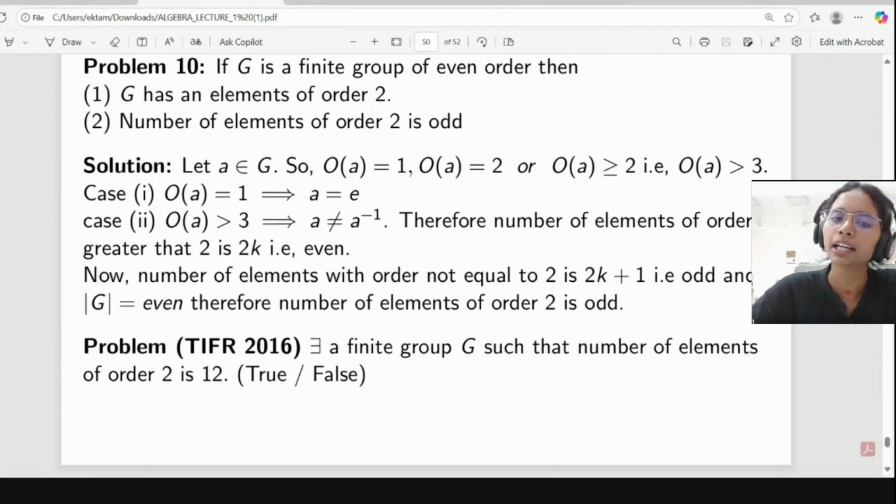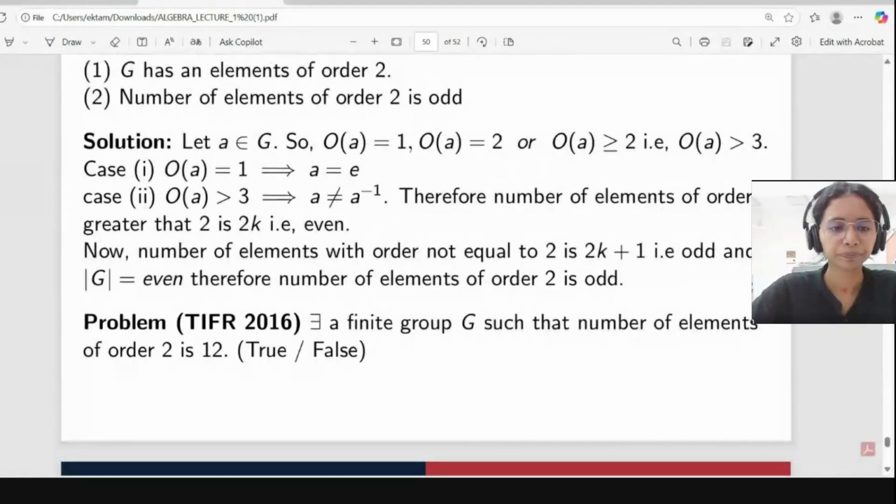If A is coming, then A inverse is coming, because order of A is equal to order of A inverse. But because order of A is greater than 3, A is not equal to A inverse. So like that, we will get 2k plus 1, which is an odd number. And here, what we have been given is that the order of the group is even. So whenever we subtract odd from even, we get odd. Therefore, the number of elements of order 2 is odd.